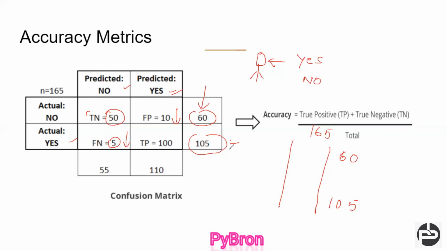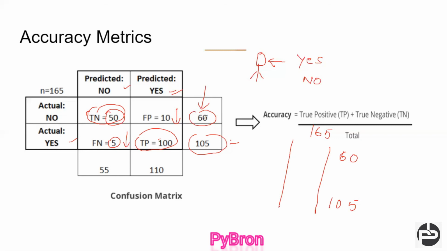And true positive means the lady is actually pregnant, and the machine is also saying yes, she is pregnant. So in 100 test cases, the machine correctly identified, and that is known as the true positive. Now coming to the accuracy, which parameters are important? True positive and true negative numbers should always be higher compared to false positive and false negative, as I already told you. And on the basis of that, we are going to calculate the accuracy.